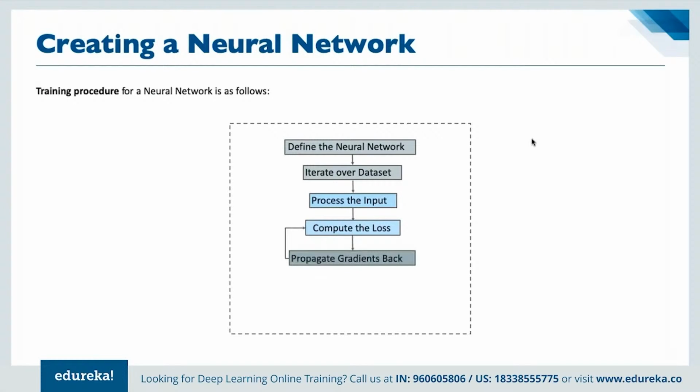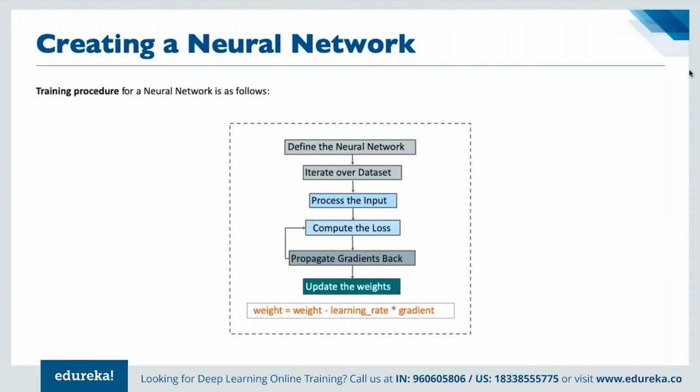Then we can propagate gradients back. And then at last, we can update the weights altogether. For updating a weight, we can simply define weight minus learning rate multiplied by the gradient that we have, when we propagate the gradients back as a part of our entire process for creating the neural network.